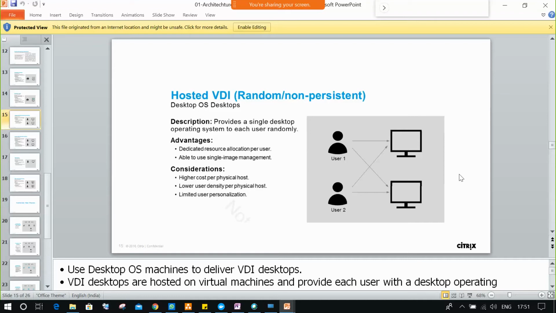The second advantage is that these machines are not individuals. Even though they look like individuals, these machines are coming from a single master image. What is a single master image? In published desktop, we initially created a master machine template. Do you remember that concept?